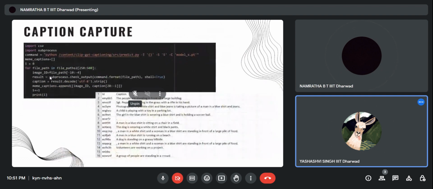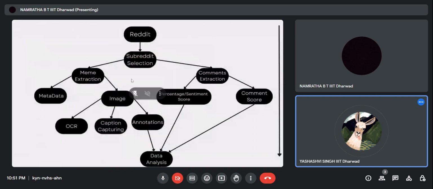Moving ahead, we have image captioning. This was similar to object detection, but here it explained more about the image. For example, instead of just outputting people and large building, the captioning actually generates a whole sentence explaining what's happening in the image: the people are standing in front of a large building, as you can see in the first example. Once this was done, this is basically our whole diagram showcasing our whole process, as we have already discussed with you before.